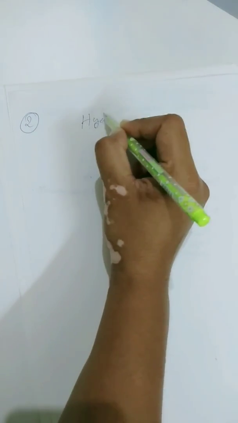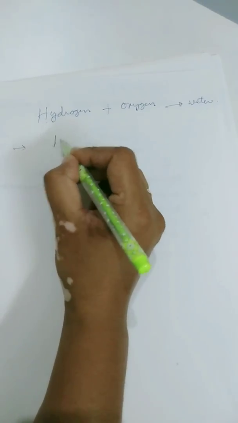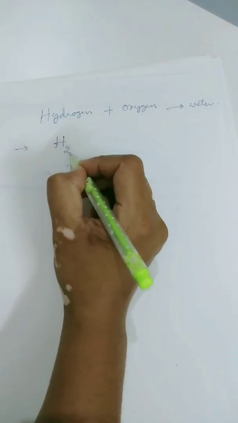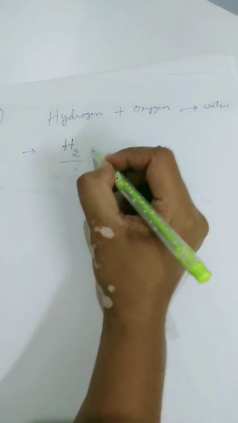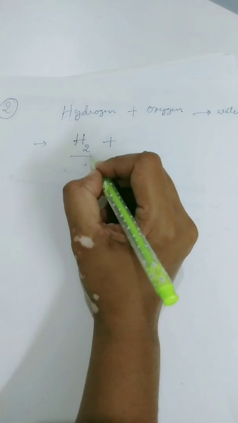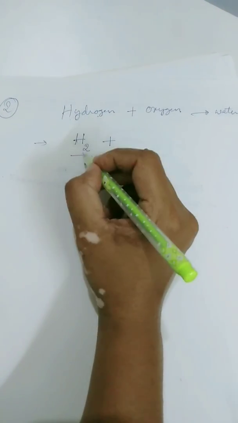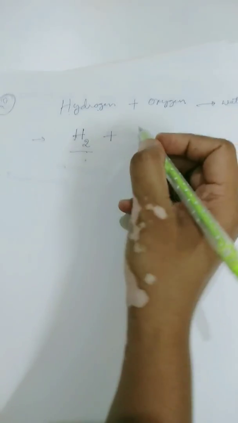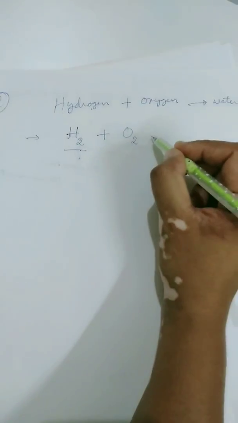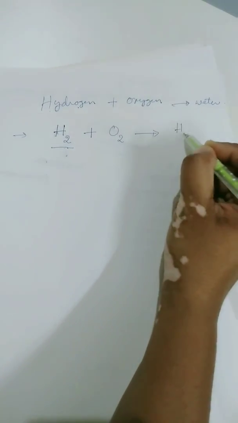Let us try with another example. H2, that is hydrogen, reacts with oxygen to form water. Now, this is a word equation. Let us change it into symbols. H2, because it is also a diatomic molecule. That means 2 atoms of hydrogen constitute 1 molecule of hydrogen. Oxygen also. And what is the formula of water? It is H2O.